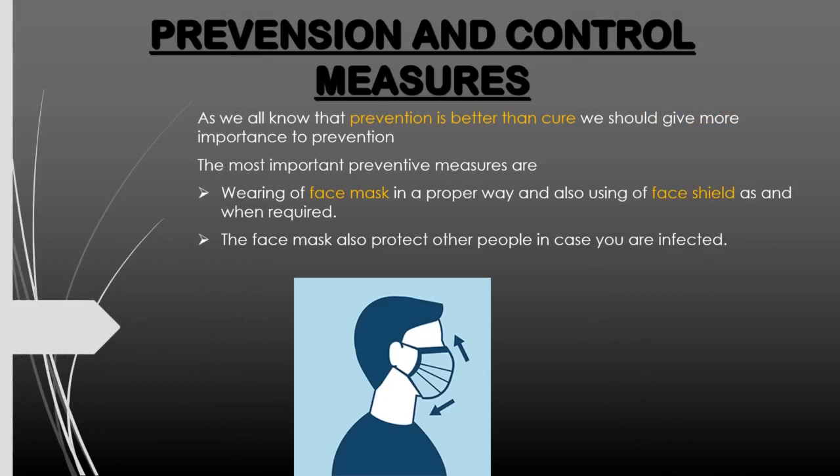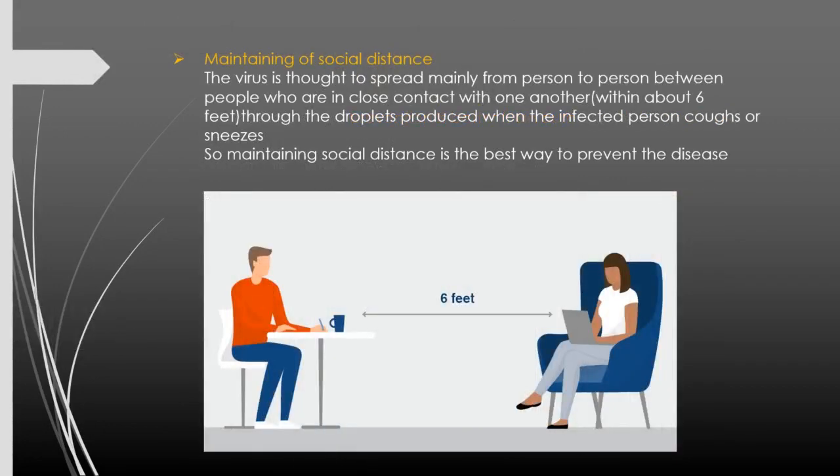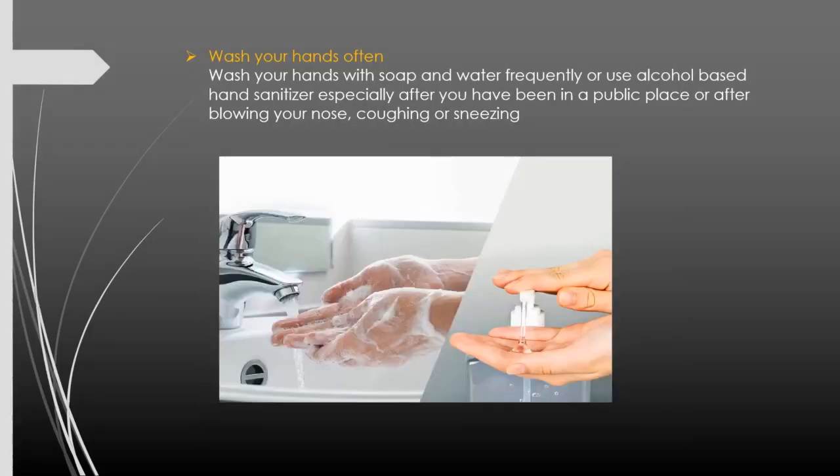Moving on to the seventh topic, prevention and control measures. So the first thing is wearing a face mask in a proper way and also using a face shield as and when required. Second is maintaining social distance of at least 6 feet between each person. Third, wash your hands often with sanitizer or with hand wash every time you cough or sneeze.